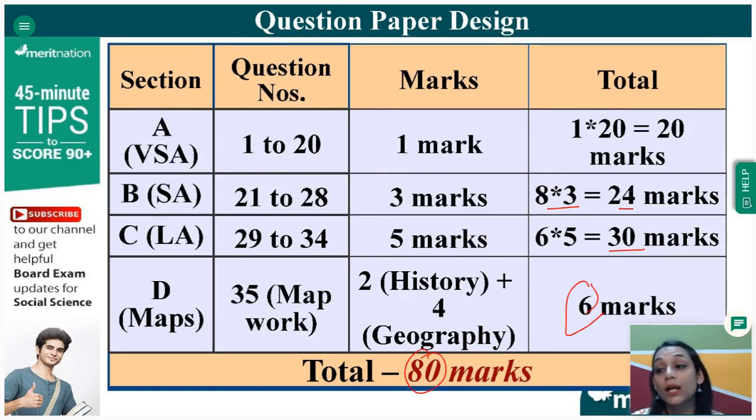Okay. Now, another important point over here. This 20 marks, this 24 marks, and this 6 marks, this is a total of 50 marks. These are the 3 sections which give you 50 marks. Now, this 50 marks is something which you can easily score. And if you're not careful while writing the answers in the 1 markers, you might easily lose them as well.